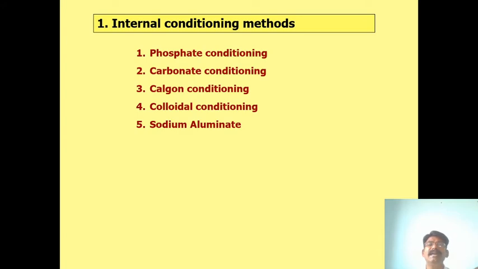That is phosphate conditioning, carbonate conditioning, Calgon conditioning, colloidal conditioning, and sodium aluminate. These are the 5 types of internal treatment for softening of hard water.